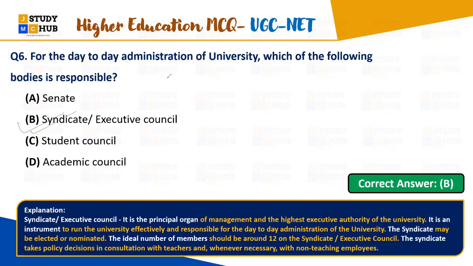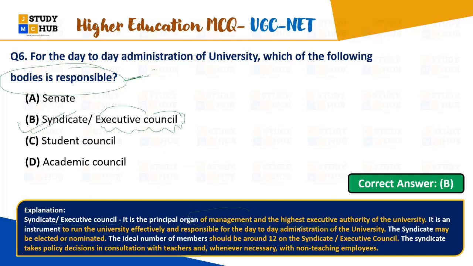So this is a mnemonic also to remember these questions. When it is asking about responsible bodies, which is responsible, it means it is talking about executive work, right? Responsible means it is talking about executive work. So here the executive councils are there, right? If you look at the explanation, the syndicate or executive council is a principal organ of the management and the highest executive authority of the universities, right?